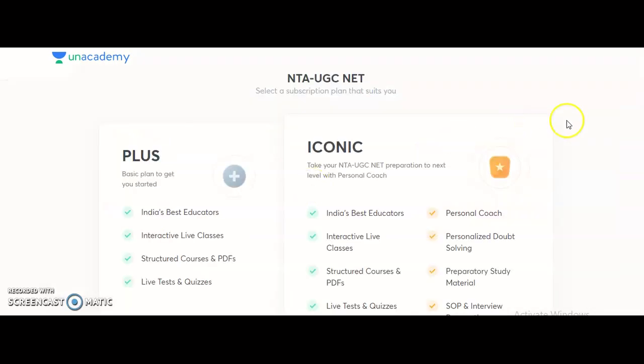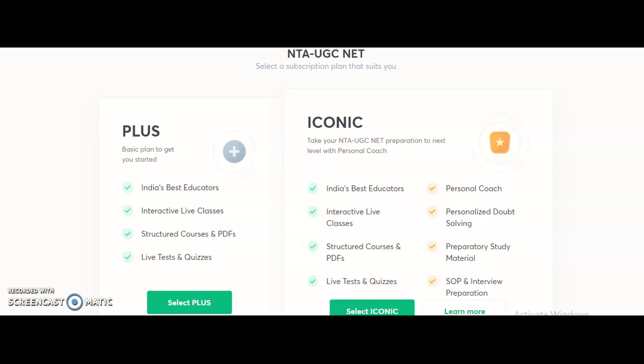And if you want the complete course as per the UGC syllabus, which helps to crack your JRF, those are paid courses. Here two different types of subscriptions are there: the plus subscription and the iconic subscription, and you may check the difference here.